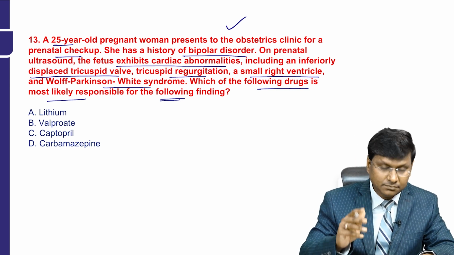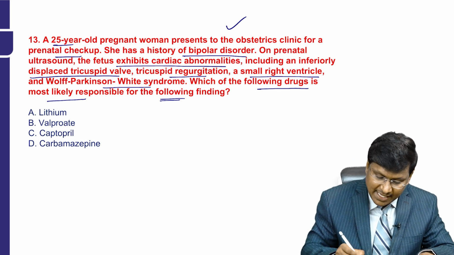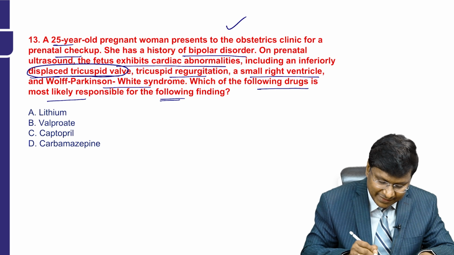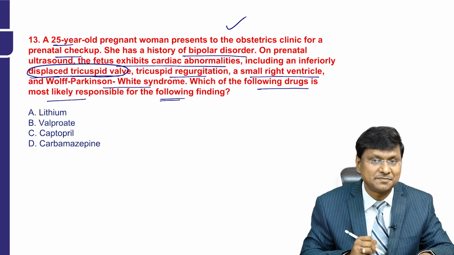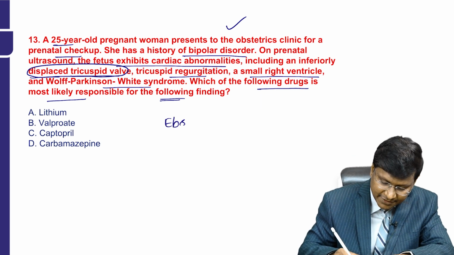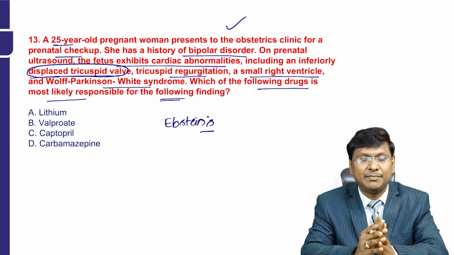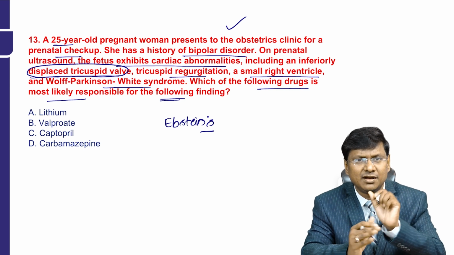So, this is a case of a 25-year-old pregnant woman having bipolar disorder. There is distal displacement of the tricuspid valve, and one more important point is that WPW syndrome is present. So all these points are suggestive of Ebstein's anomaly. In Ebstein's, you will have distal displacement of the tricuspid valve, atrialization of the right ventricle, and a small right ventricle.